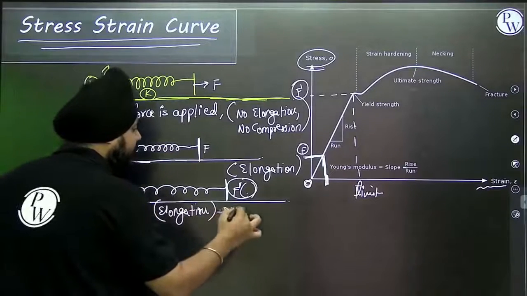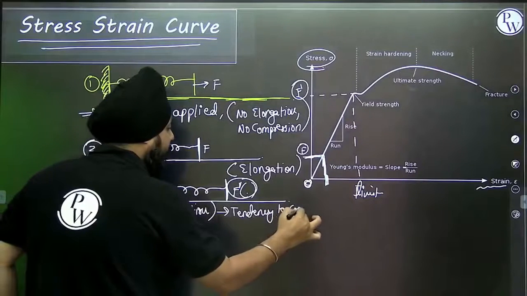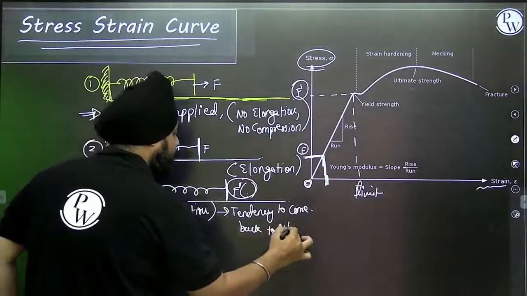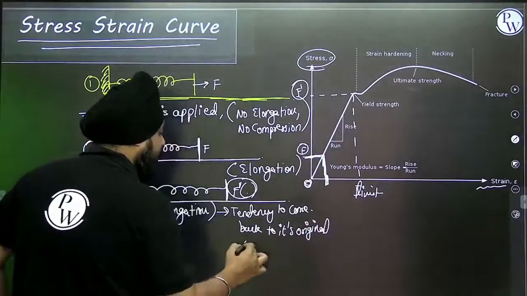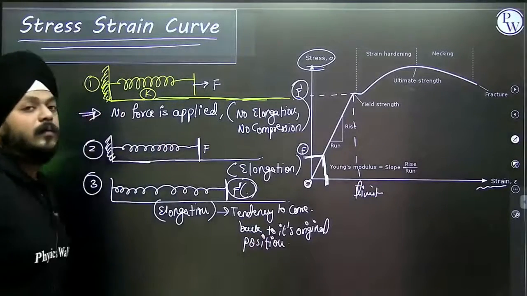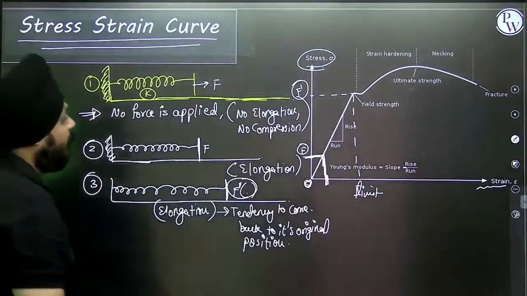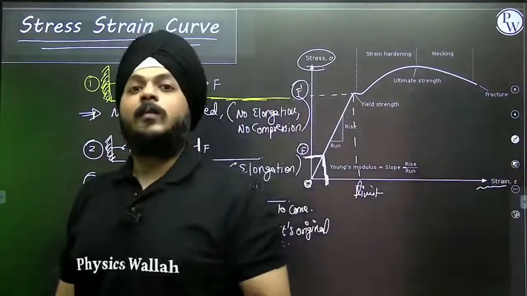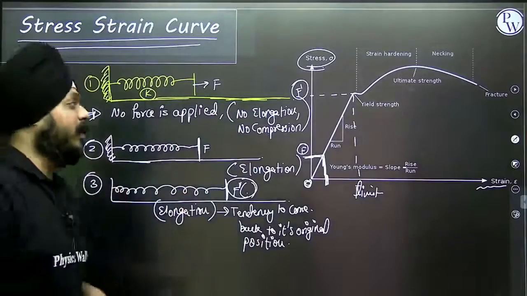and it has the tendency to come back to its original position. The spring is rigid in nature.